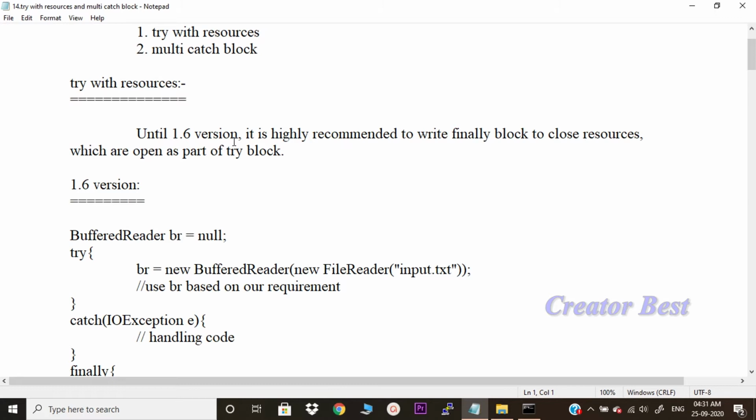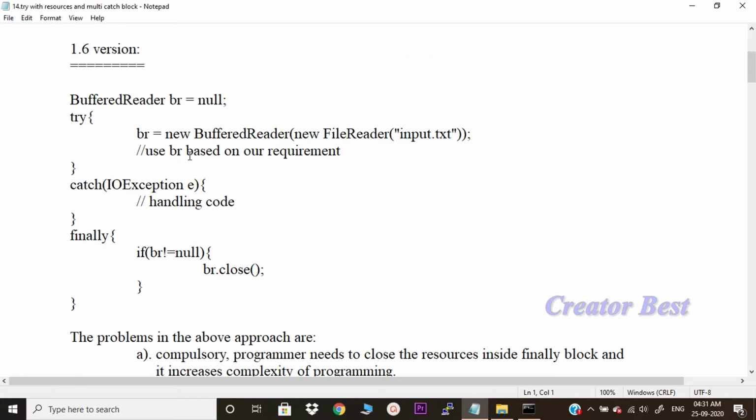Until the 1.6 version, it is highly recommended to write a finally block to close the resources which are opened as part of the try block. Whatever resources we open in the try block, we are supposed to close in finally. This is still the 1.6 version. Like BufferedReader br equal to null, we take br is equal to new BufferedReader, new FileReader input.txt, and we write some handling code within the catch block. And finally, if br is not equal to null, we close that br BufferedReader.